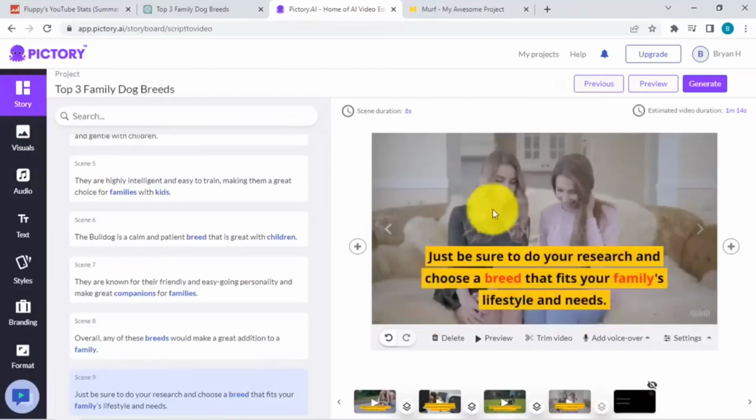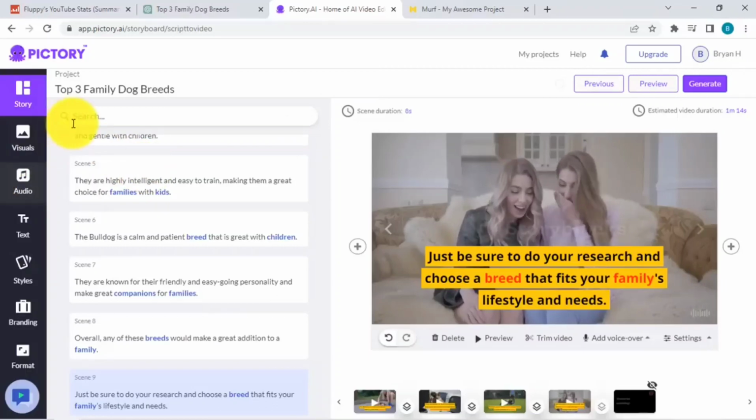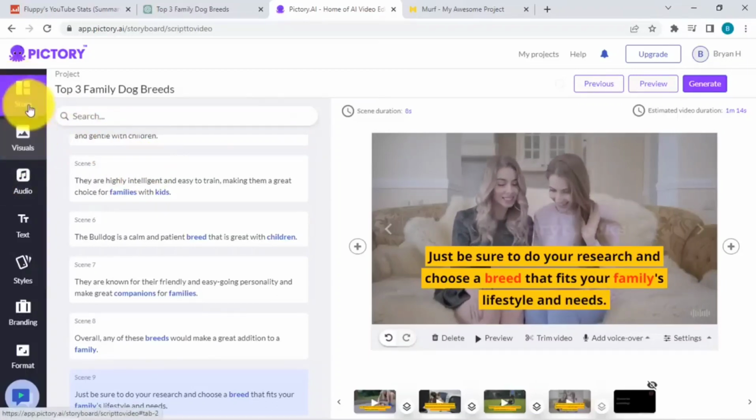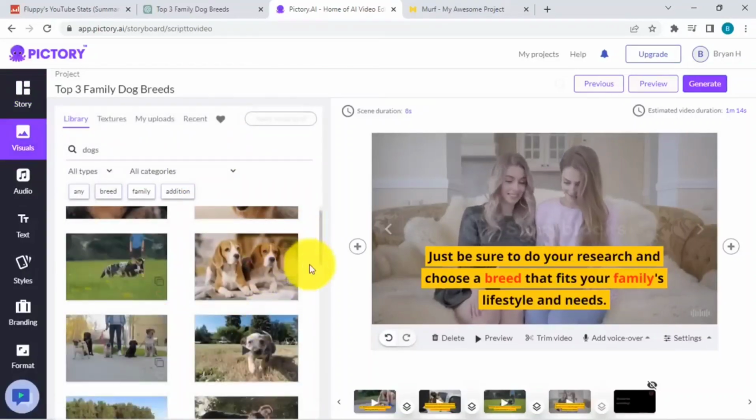And just make sure to do your research. They are researching right now. So once we're happy with this, we have our story, we have our script, we have our visuals ready.